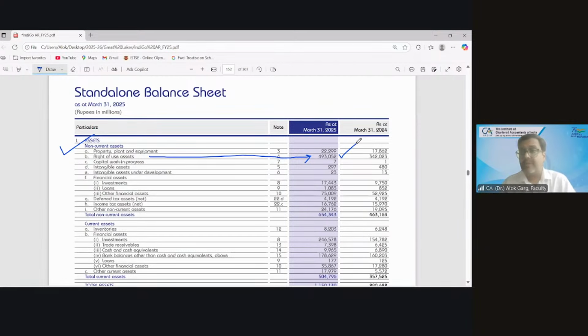Yes, you are absolutely right. So roughly 50,000 crores is the number of right of use asset. So tell me, had this Ind AS 116 never been introduced, prior to 1st April 2019, when you look at the balance sheet of Indigo Airlines as on 31st March 2019, you will not find such big numbers.